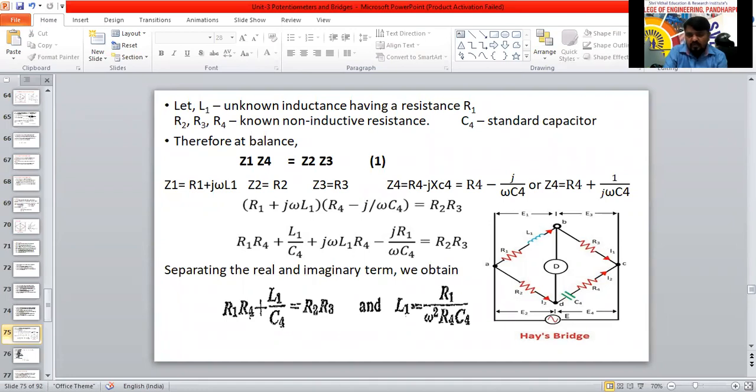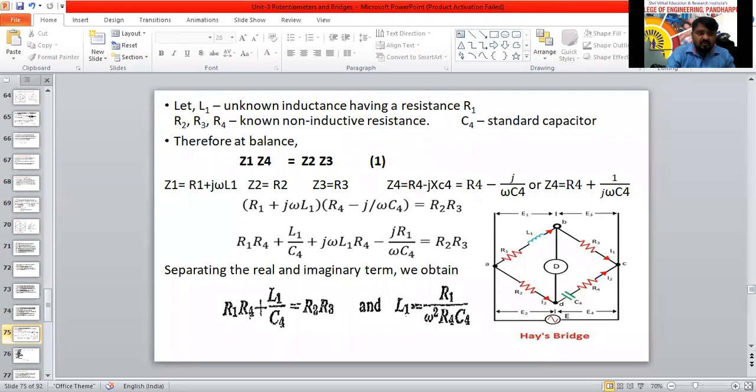So R2 equal to Z2, R3 equal to Z3, we can write down here, and Z4 equal to R4 plus JXC4. XC4 equal to 1 by omega C4 we can write here. It may be plus or minus, based on that value we can consider.